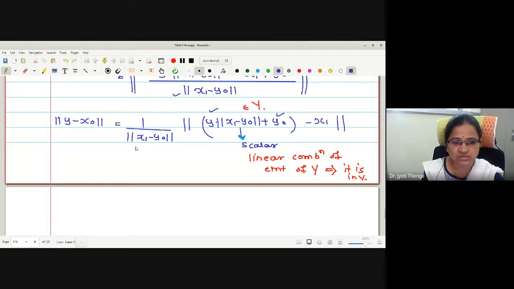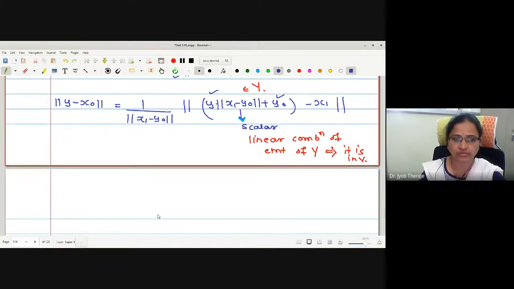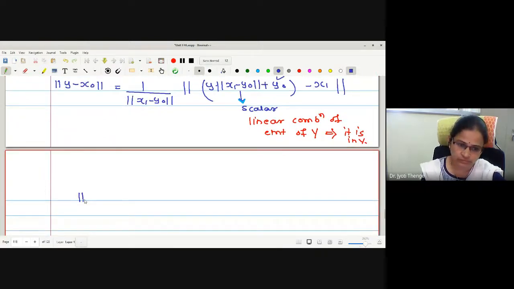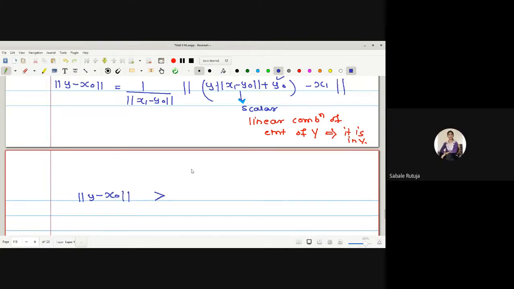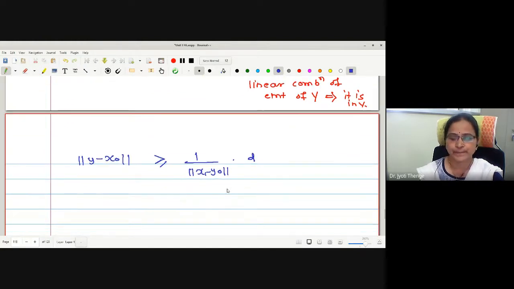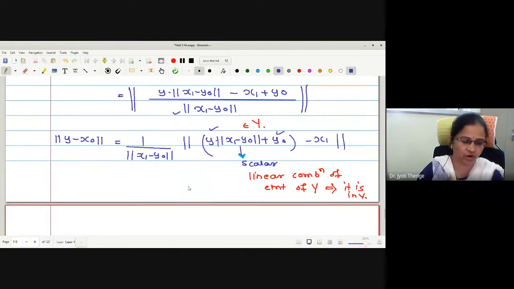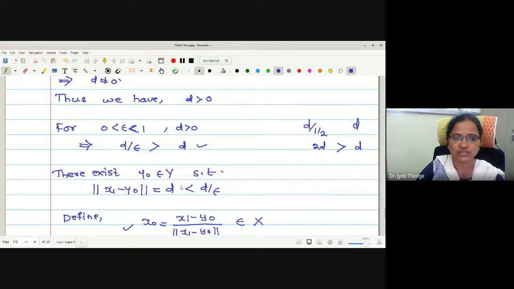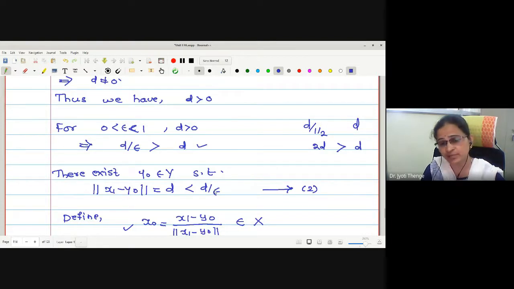And what about this 1 upon norm of x1 minus y naught? Agree up to this? Shall I write greater than or equal to 1 upon norm of x1 minus y naught into D? Right? And here we have already written the norm of x1 minus y naught. What is the number 2? Norm of x1 minus y naught is less than d by epsilon.